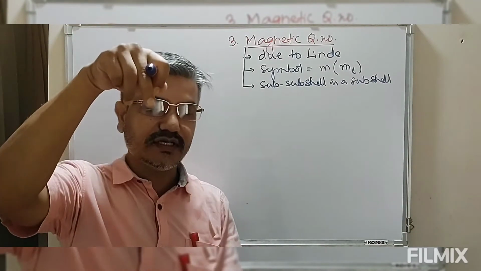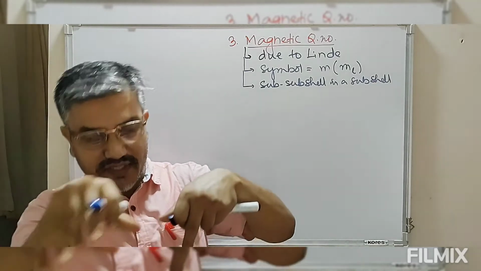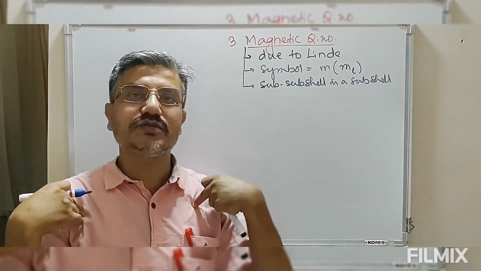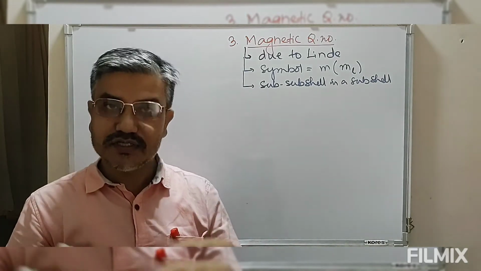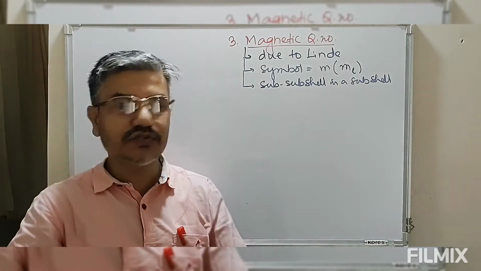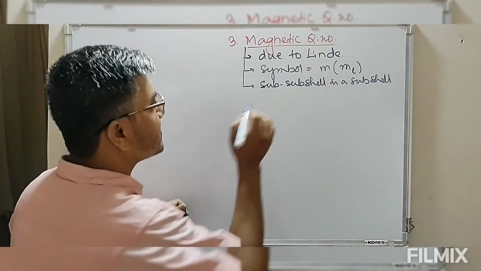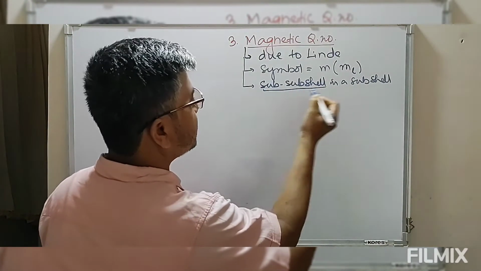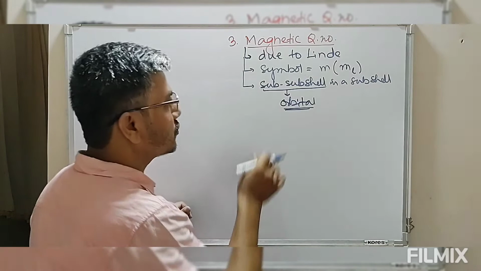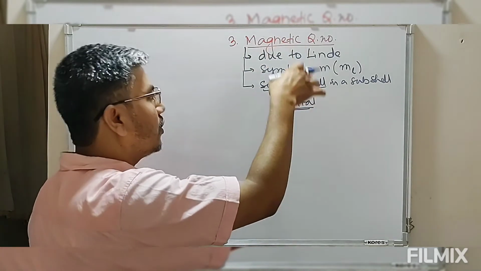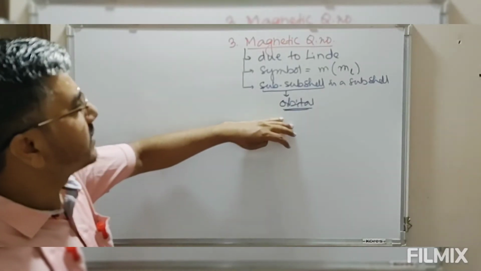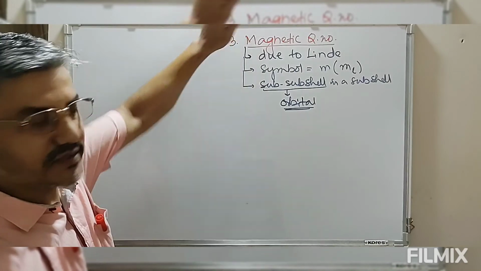Now look at this, we have a shell. Inside this we have a subshell. Inside this subshell we again have a subshell. As I told you, we have a body that is known as the shell. Inside this body we have an organ, and that organ represents the subshell. Inside this organ we again have tissues, so these tissues represent the subshell in a subshell. This is what we call an orbital. This is the meaning of orbital: the region in an atom where there is a maximum chance of finding an electron.